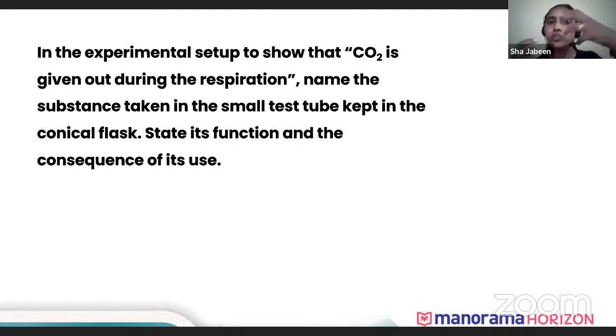What does potassium hydroxide do? It absorbs the carbon dioxide. So if there is no carbon dioxide in the conical flask, no photosynthesis will take place. But here they are asking about carbon dioxide given out during the process of respiration. So at that time, that will be Ca(OH)2, that is lime water. CaO we call lime and Ca(OH)2 we call lime water. In the test tube, when carbon dioxide is exhaled, what happens? The color of the lime water changes into milky. It turns into calcium carbonate, CaCO3. Okay, it turns into calcium carbonate.